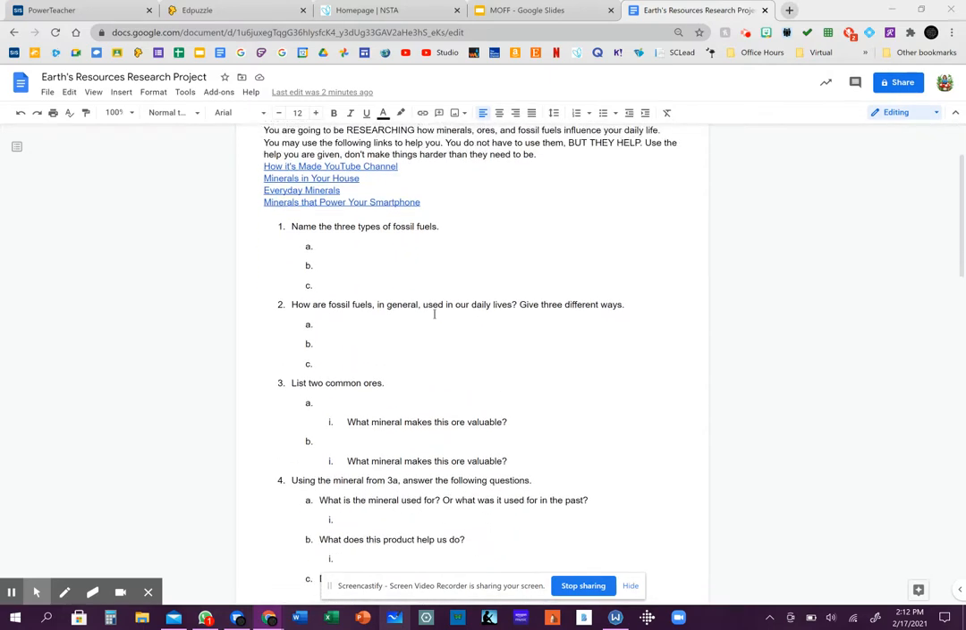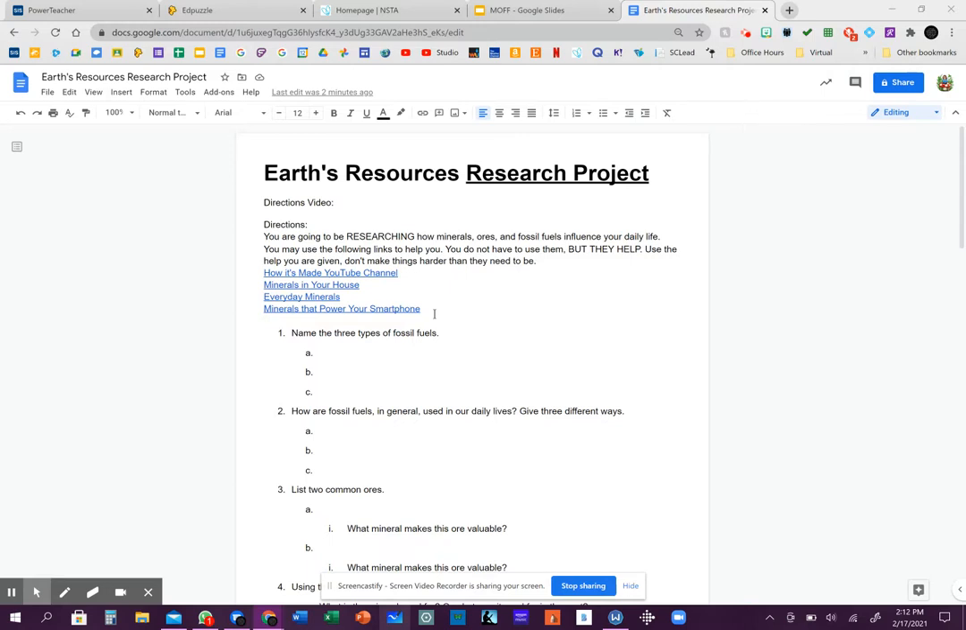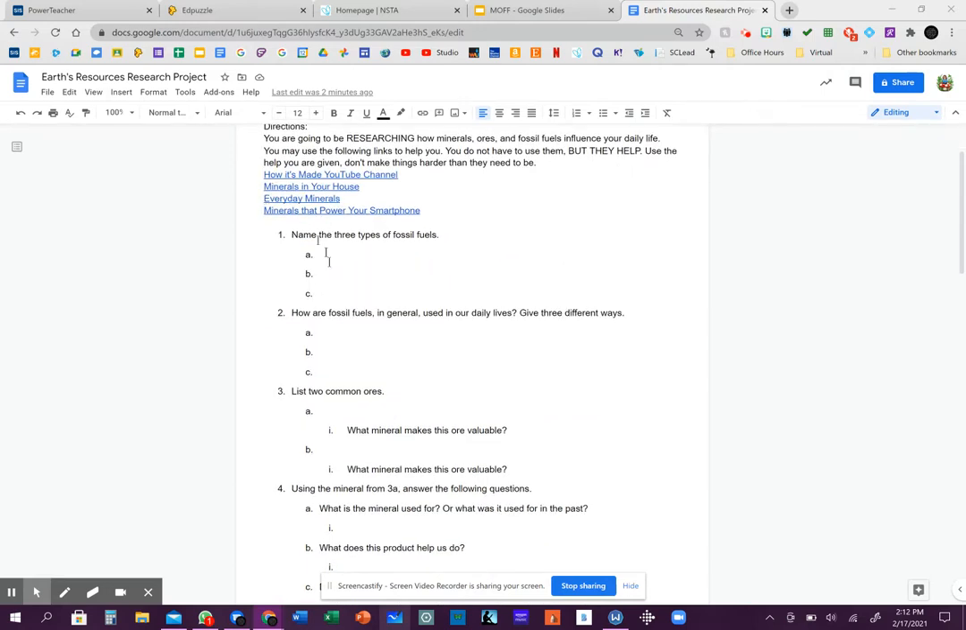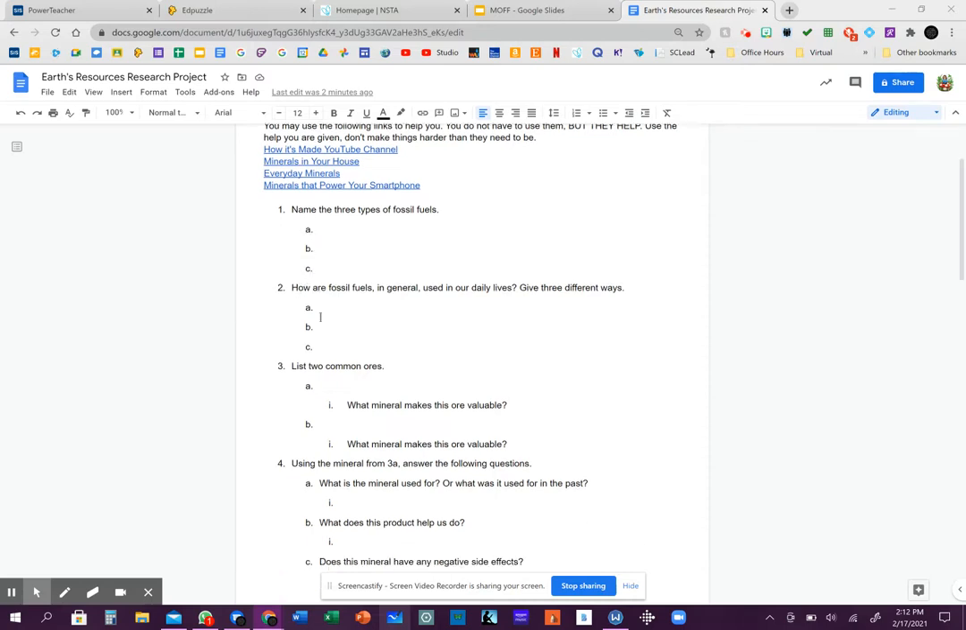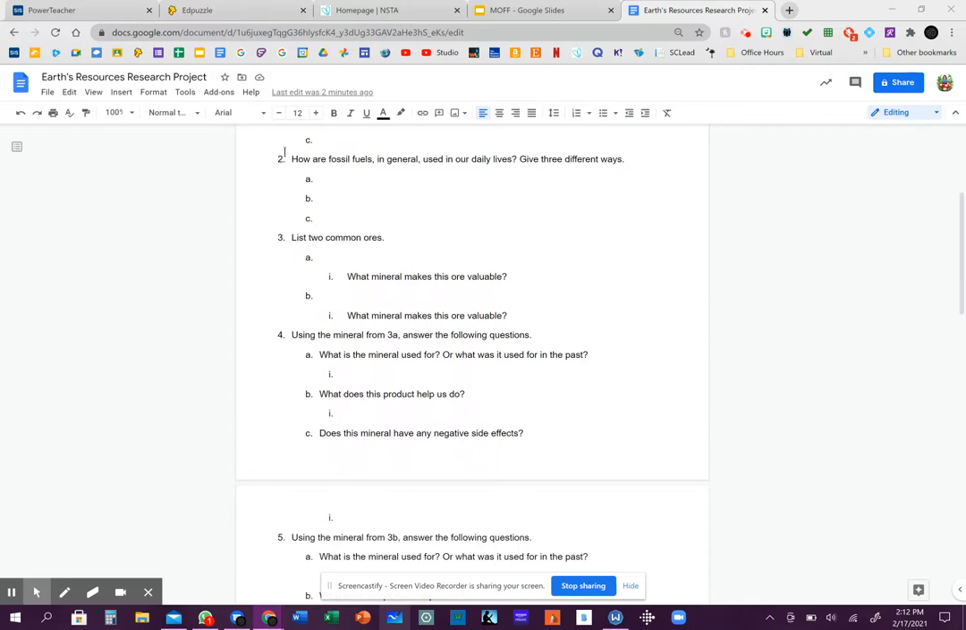So we are talking about minerals, ores, and fossil fuels. The first question says name 3 types of fossil fuels. So you have A, B, and C. I want you to name the 3 types of fossil fuels. And number 2 says, how are fossil fuels in general used in our daily lives? So give 3 different ways that they can be used.